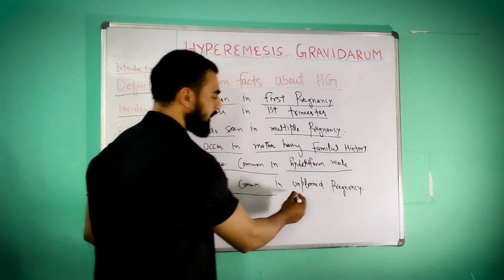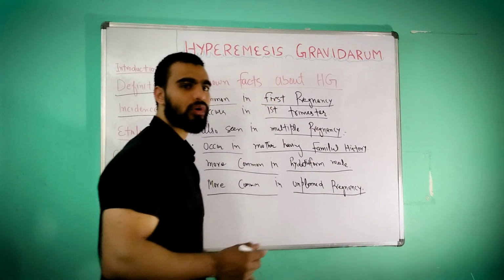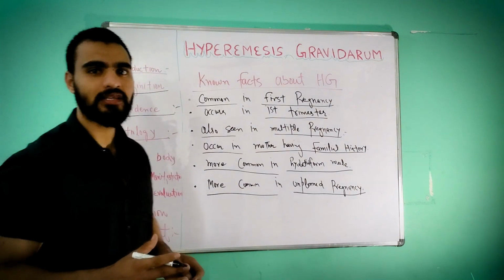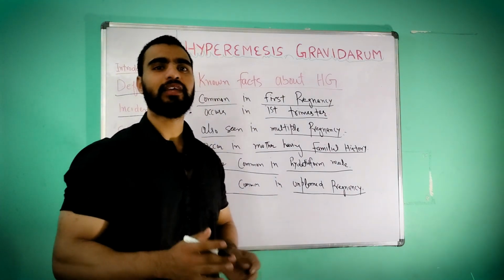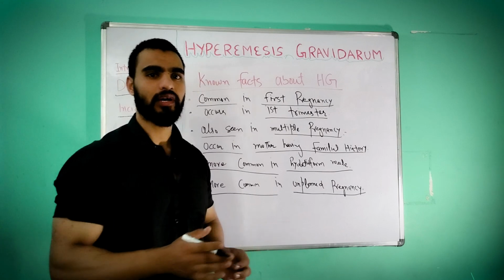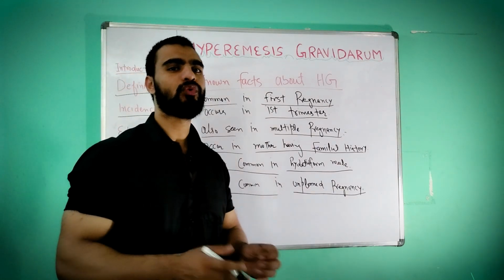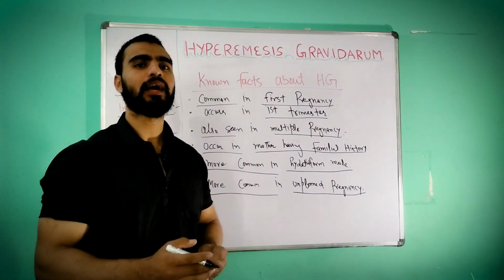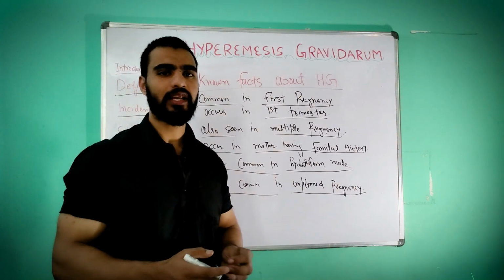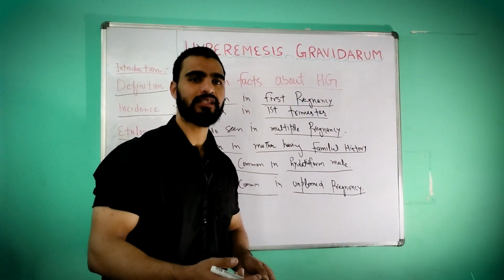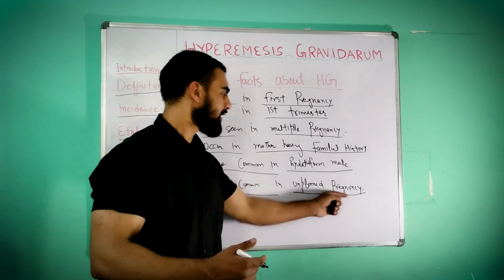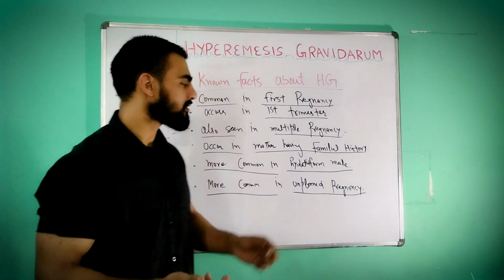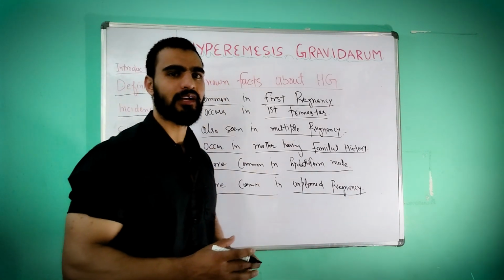Then it is more common in unplanned pregnancy. Unplanned pregnancy means when there is no gap from one pregnancy to another. For example, this year the woman was pregnant, now she has to plan the next pregnancy so that she takes a 1 or 2 year gap. When there is no family planning, that can also cause hyperemesis gravidarum.